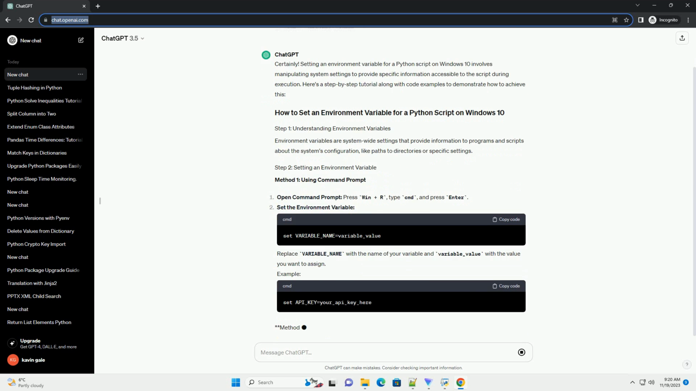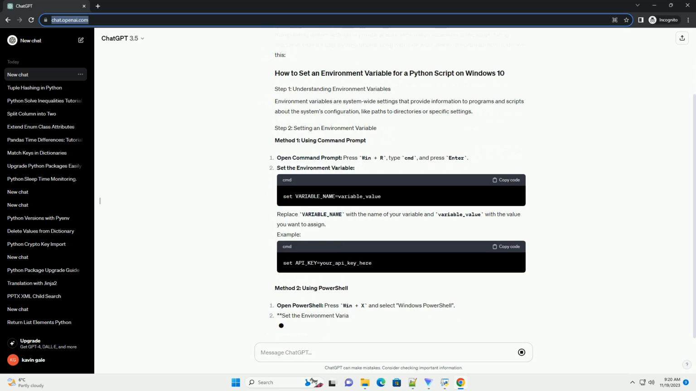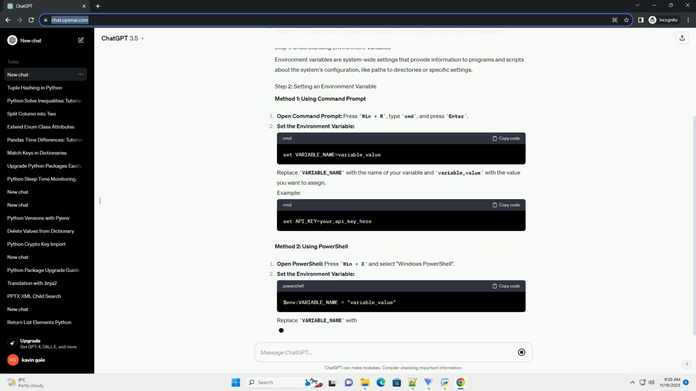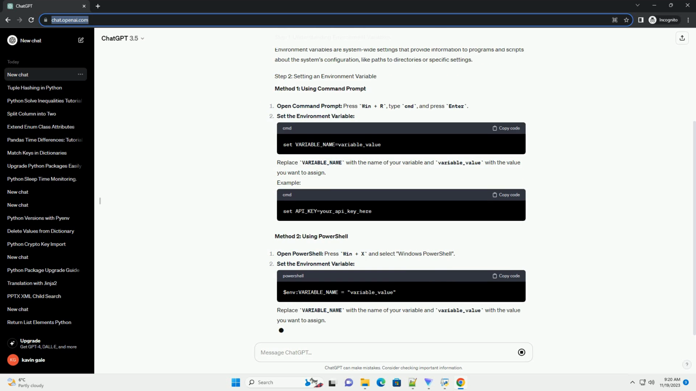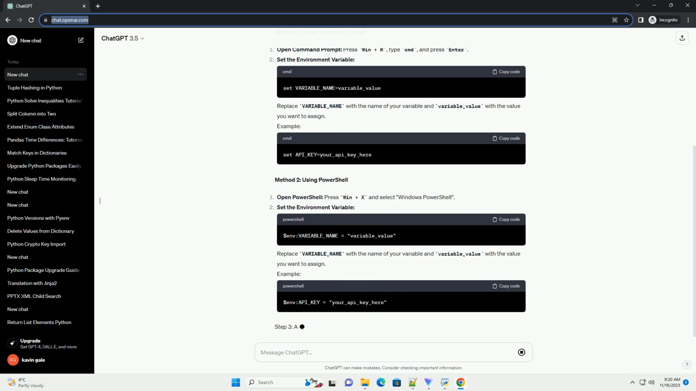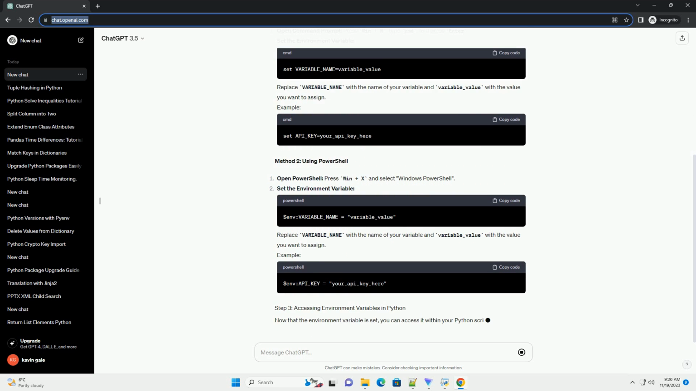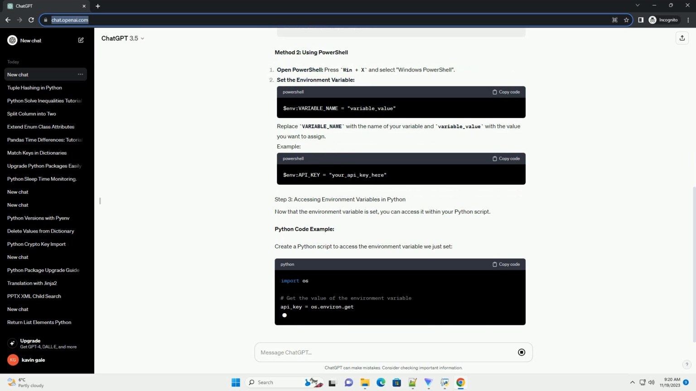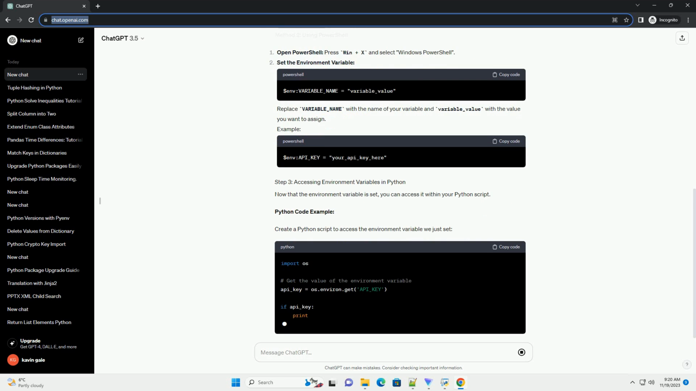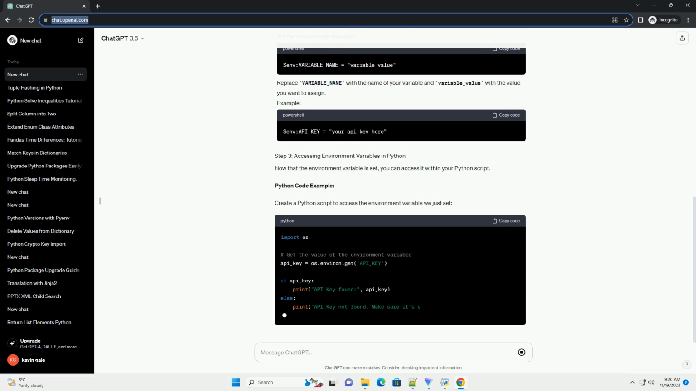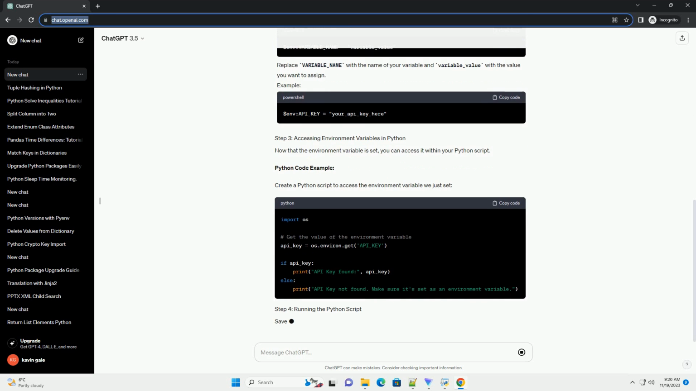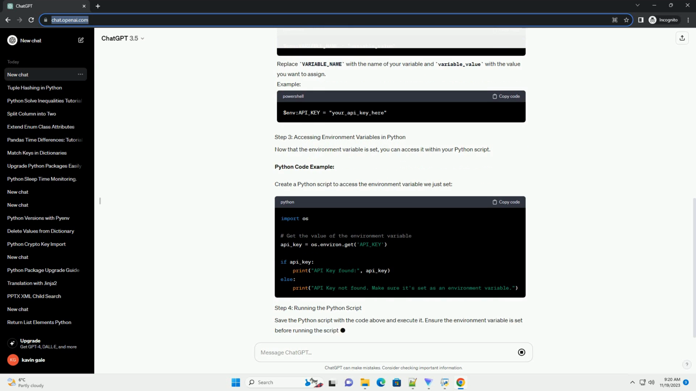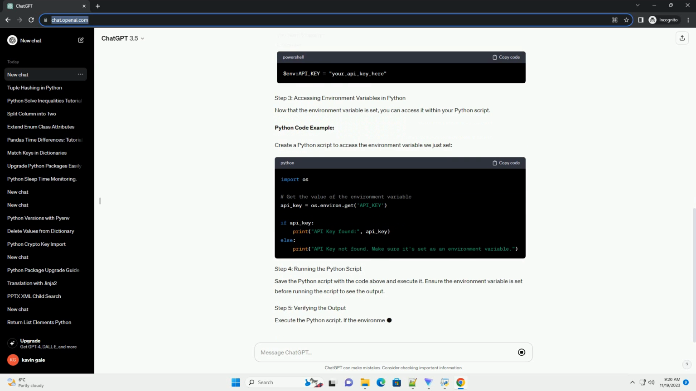Environment variables are system-wide settings that provide information to programs and scripts about the system's configuration, like paths to directories or specific settings. Method 1, using Command Prompt. Open Command Prompt: press Win+R, type cmd, and press enter. Set the environment variable. Replace variable_name with the name of your variable and variable_value with the value you want to assign.